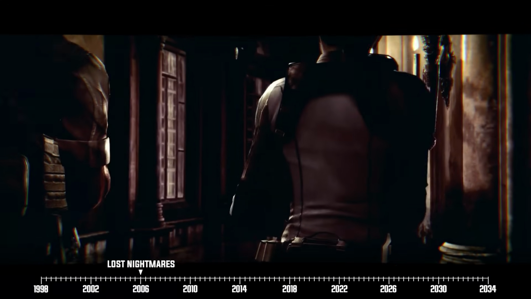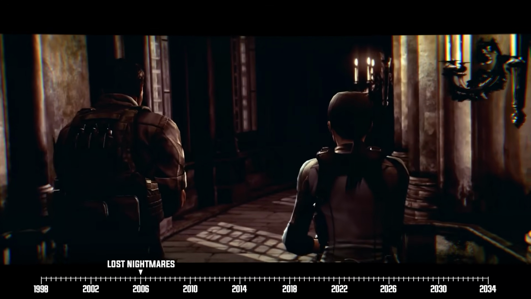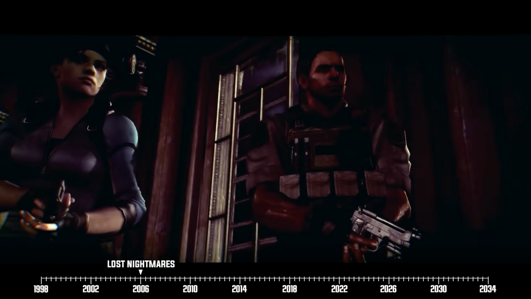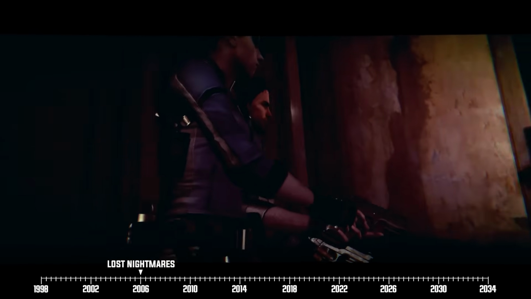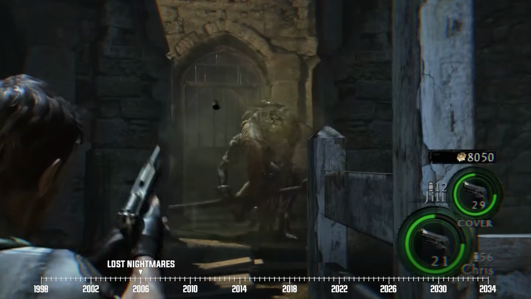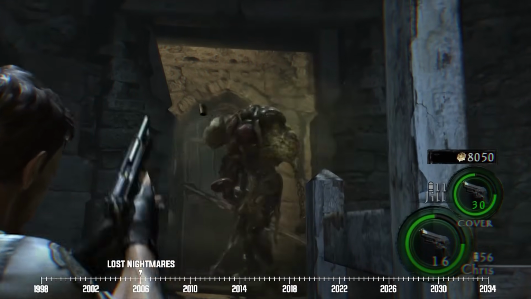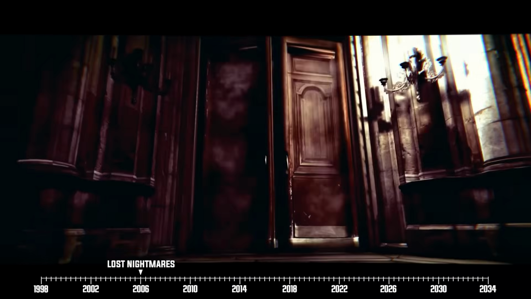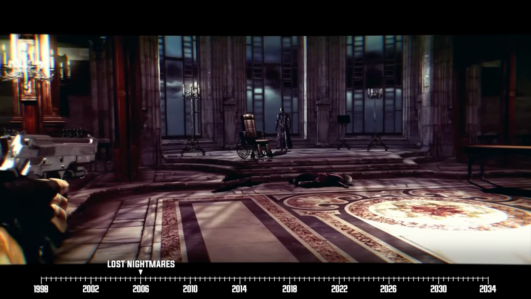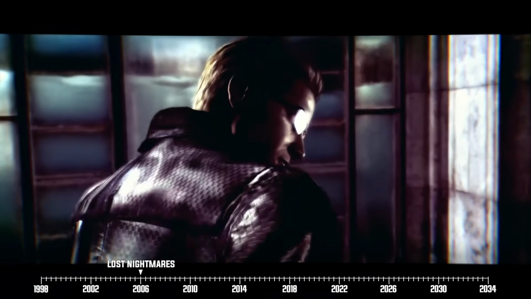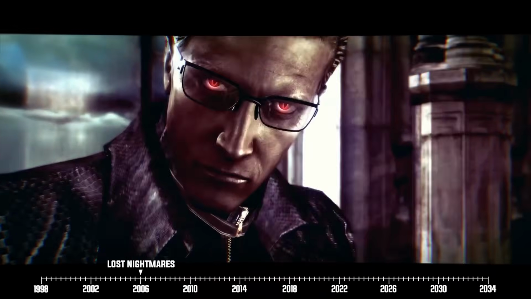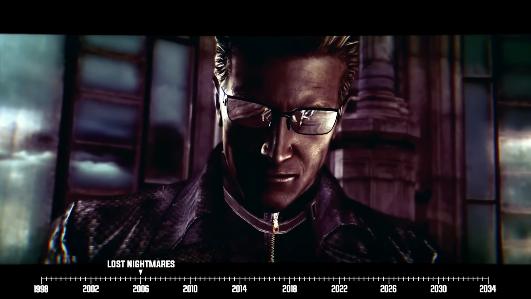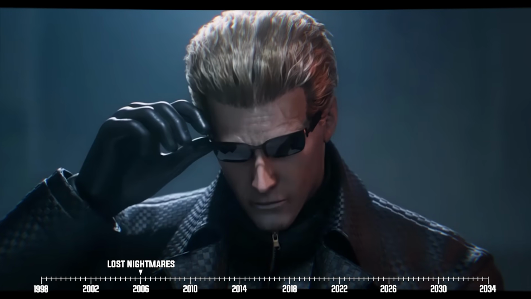What's more is that Chris and Jill can't help but recognize how eerily similar this place is to the OG Spencer mansion they survived all the way back during the events of RE1. In any case, our heroes get into the usual encounters with monstrous creatures until they eventually reach Oswell's office. But then another big twist comes when they find out that the old man has already been killed. The culprit? None other than their old STARS commanding officer and iconic RE villain, Wesker.